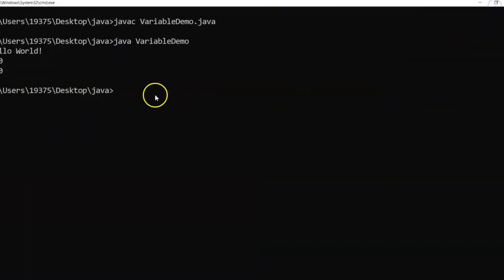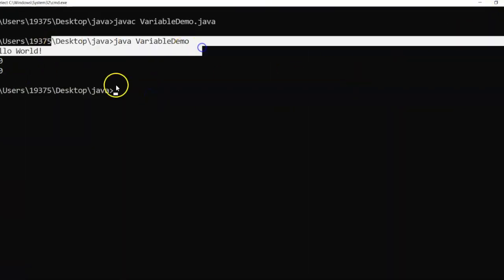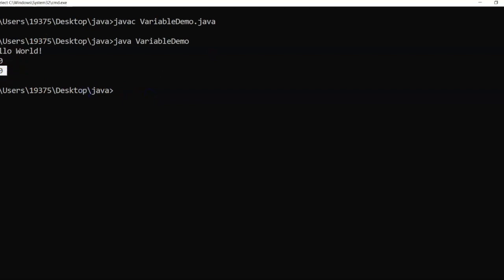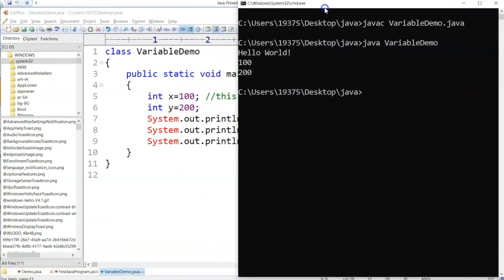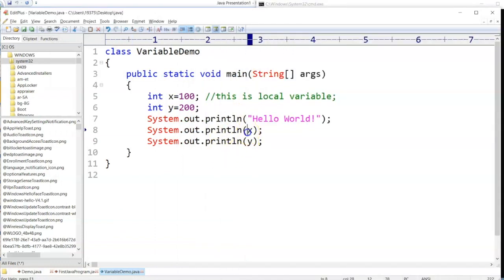But if someone is executing your program and they just see 100 and 200, what is 100? Is it x or is it y? You don't know, right? The user doesn't know. So for that I just want to mention some string here, some additional info.